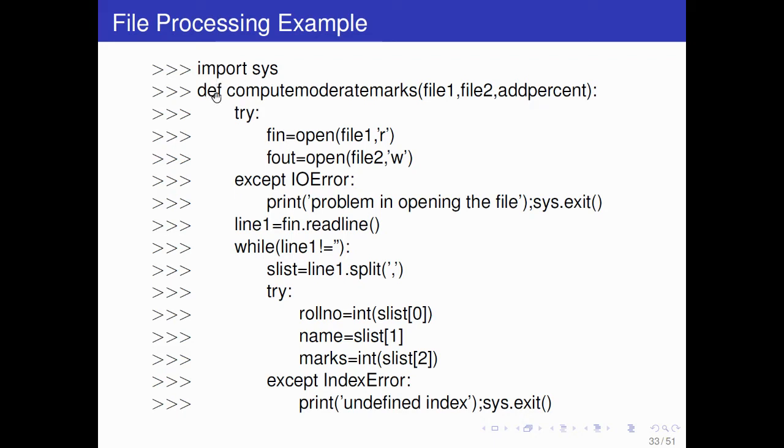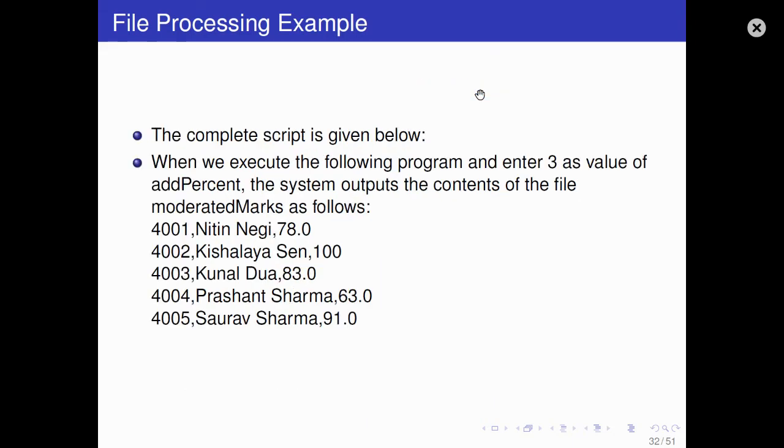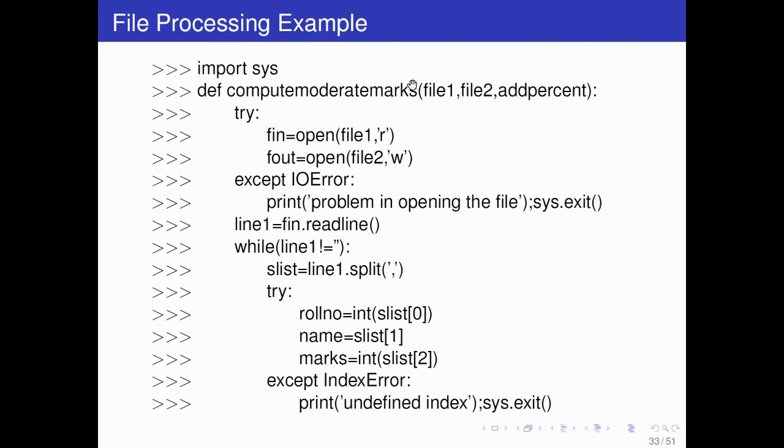So import sys and def. This is a function we are defining: compute moderate marks. File 1, file 2, these are two files. So we have one file, a student marks, that we have already. File 2 will generate, and that will be the moderated marks file name. And add percent is the percentage mark we want to add to the marks of each student.